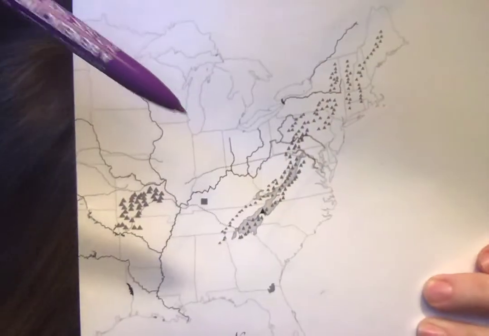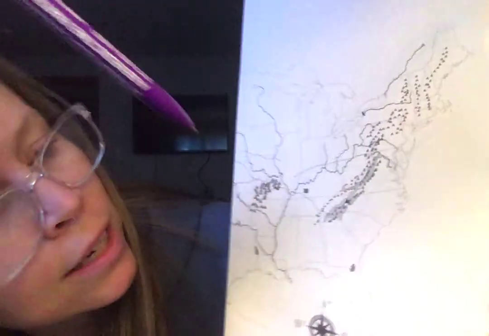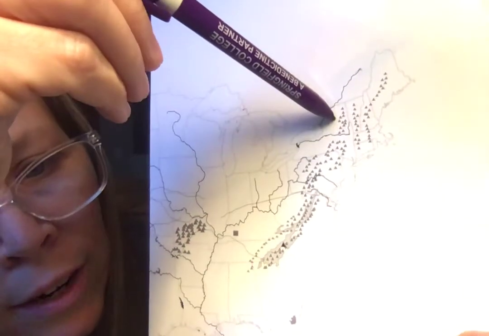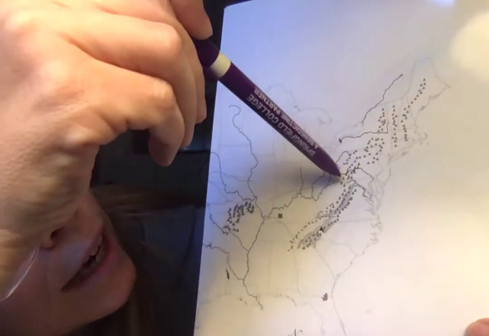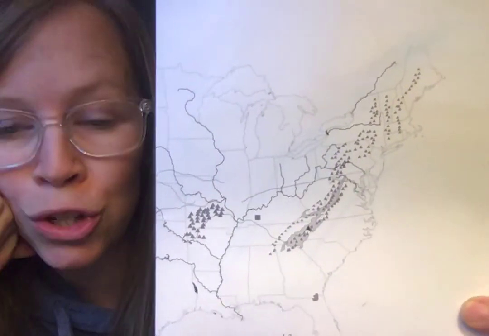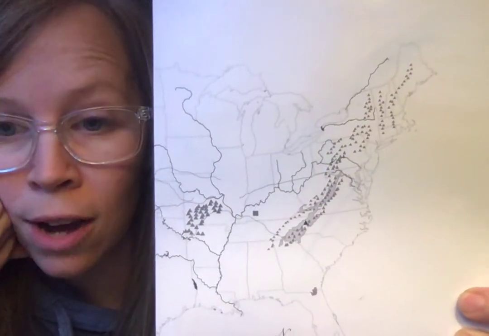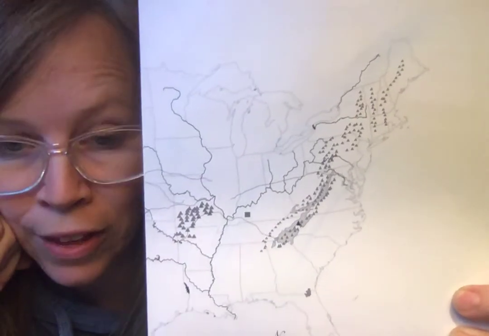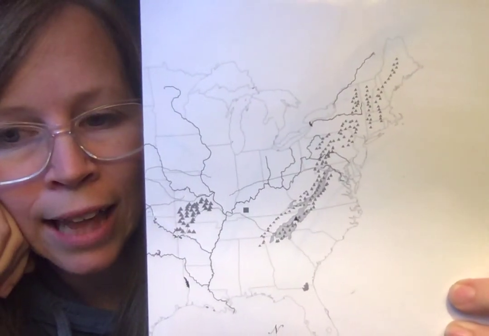The Adirondack Mountains are in New York here. And the Allegheny Mountains are down here in Pennsylvania. All right, so if you want to learn a song or do a song to help you remember this, I like one that goes like this.